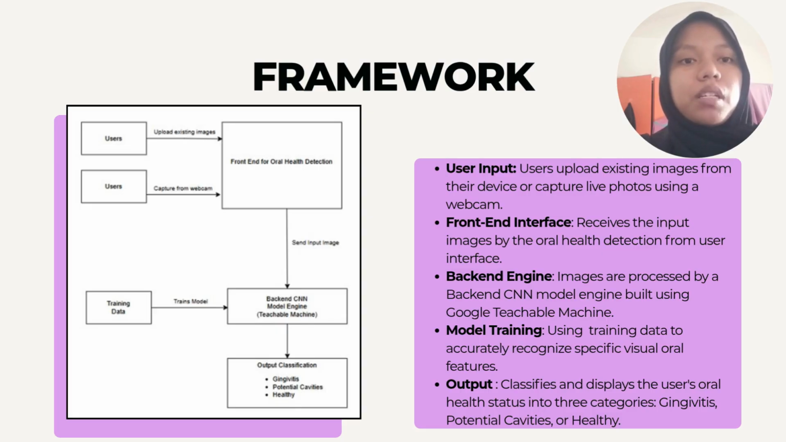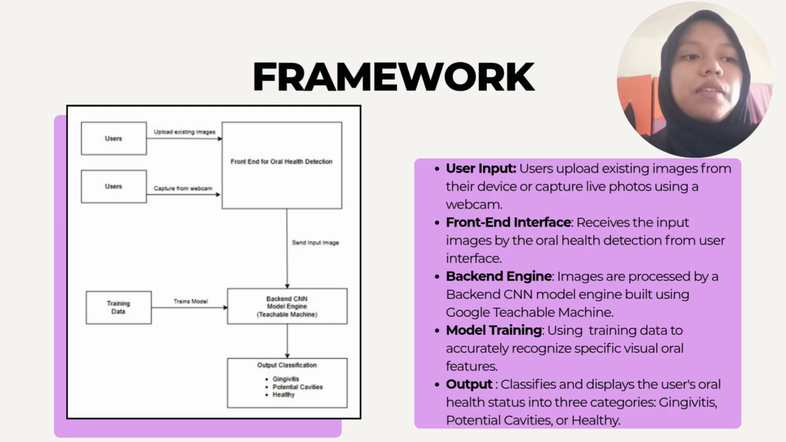The process will begin with the user's input, which will be provided either by uploading an existing image from their device or by capturing live photos or videos using the webcam. These inputs then will be received through the front end of our oral health detection interface. This front end will receive it from the user's interface.